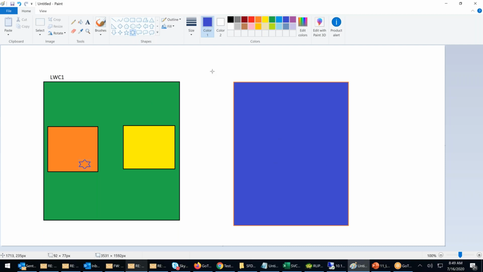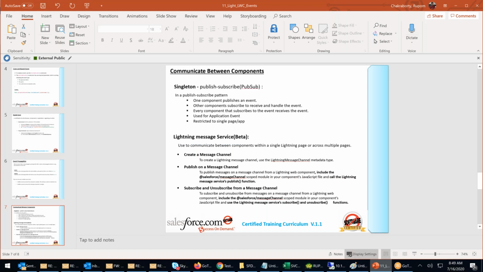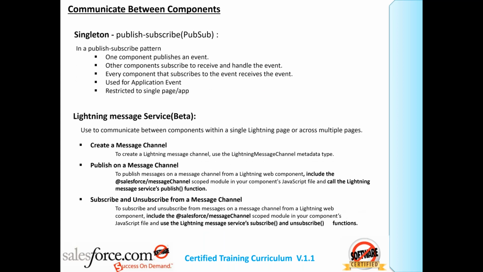However, handling in blue is a completely different concept again. This handling is completely different. That means the event propagation goes from here to an external component. It's an external component now, a different component which has nothing to do with LWC1 or the orange component. Such type of communication, in LWC, we call component propagation.